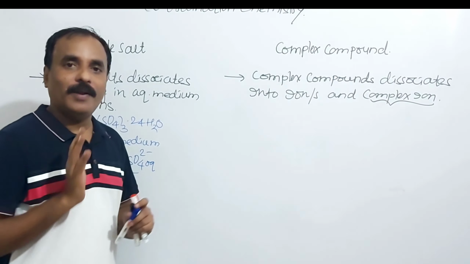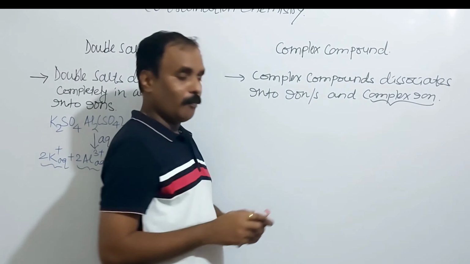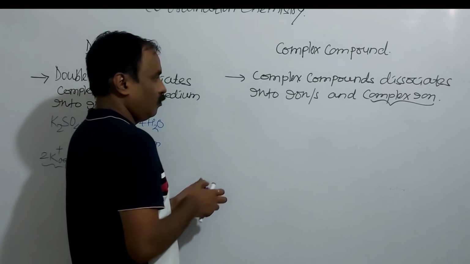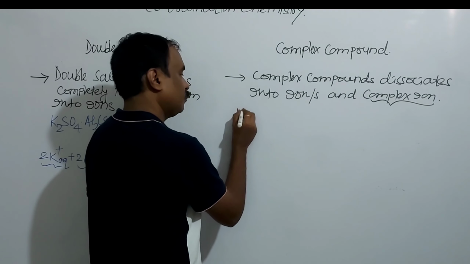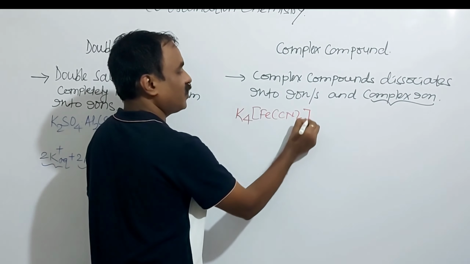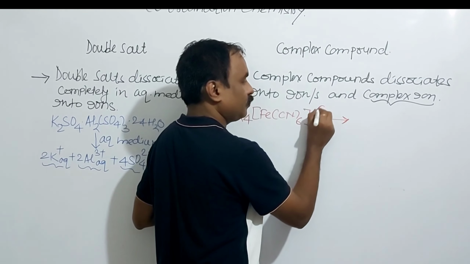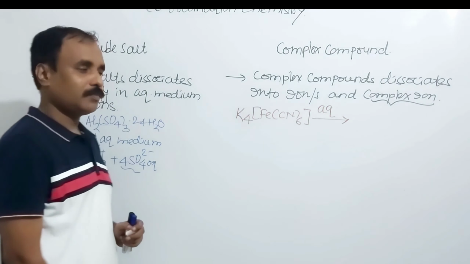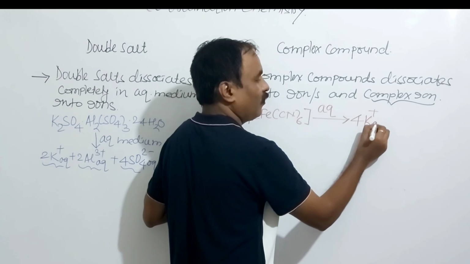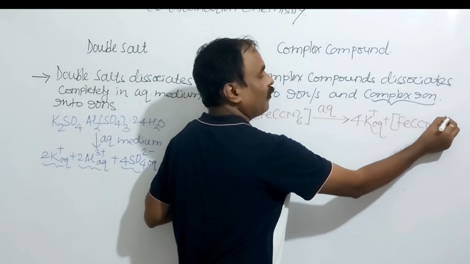Now what about a complex compound here? A complex compound dissociates into ion or ions and complex ion; here the complex ion is compulsory. As an example, I will take potassium ferrocyanide, K4[Fe(CN)6]. When this potassium ferrocyanide is added in aqueous medium, there is formation of 4K+ aqueous and [Fe(CN)6]4-.